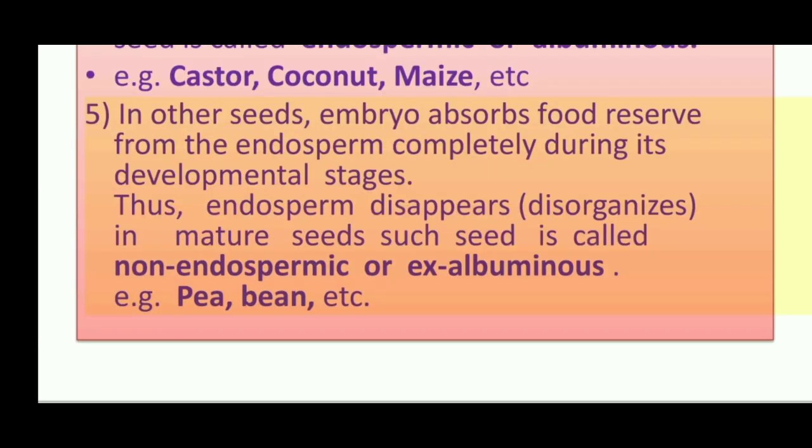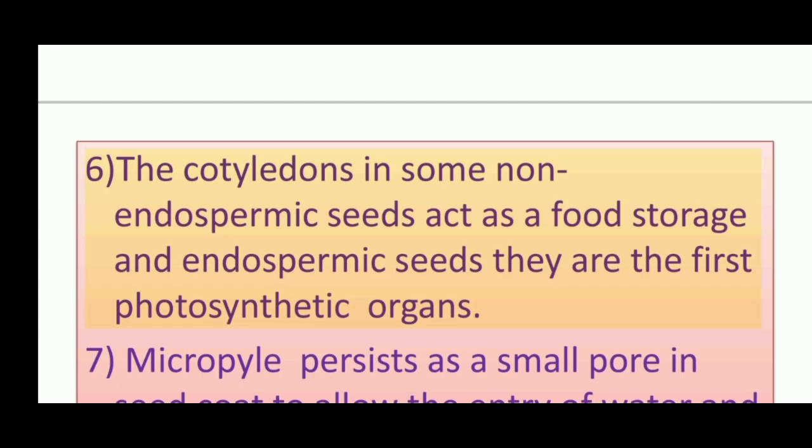5. In other seeds, the embryo absorbs the food reserve from the endosperm completely during its developmental stages. Thus, the endosperm disappears. In mature seeds, such a seed is called non-endospermic or exalbuminous, e.g. pea, bean, etc. 6. The cotyledons in some non-endospermic seeds act as food storage, as in endospermic seeds. They are the first photosynthetic organs.